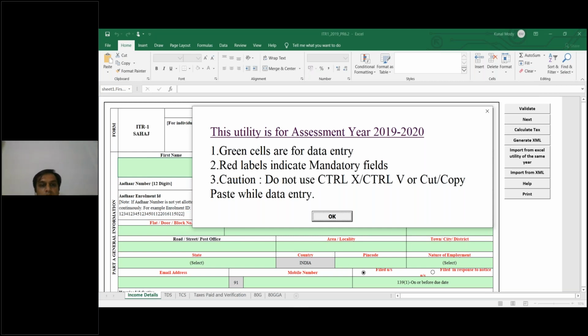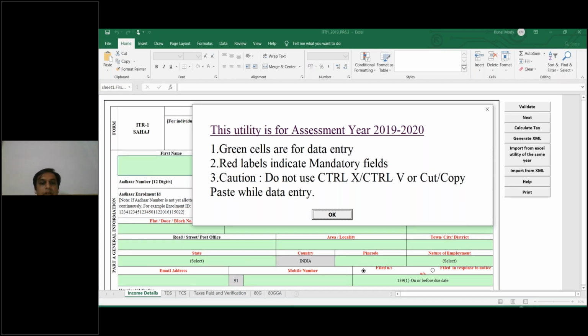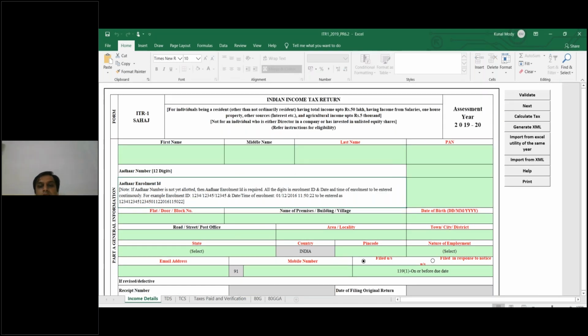Okay, so next is this window. Here all the red marks we have to fill in compulsorily. From assessment year 2021-22, we can file our income tax returns with the help of Aadhaar card also. In this financial budget, the finance minister has already notified the same. In the coming years, we can file either with the help of Aadhaar card or with the help of PAN card. So we can use both.